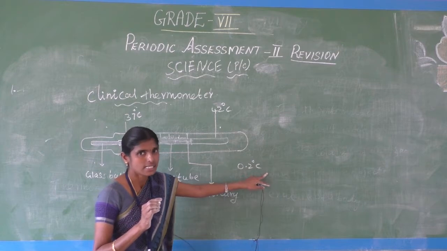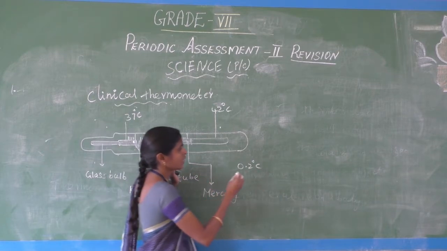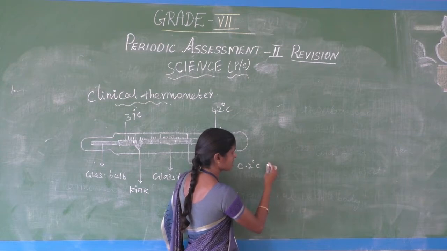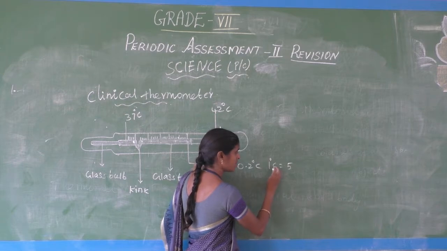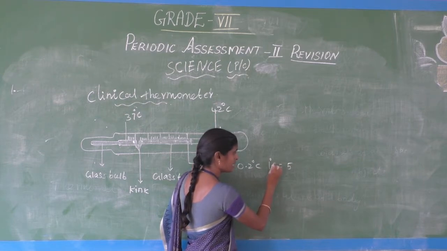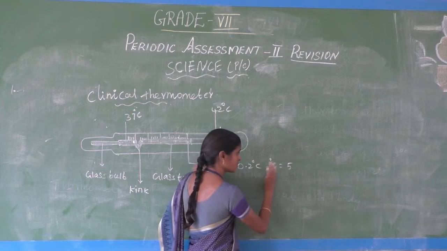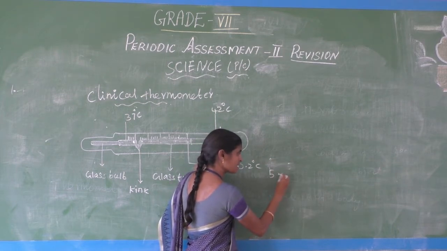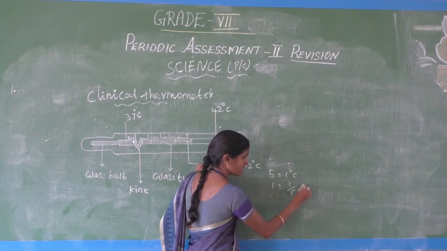0.2 degree Celsius. Suppose there are 5 lines, then 1 degree Celsius equals 5 lines. Listen, 5 lines equal 1 degree Celsius, so 1 line equals 1 by 5.